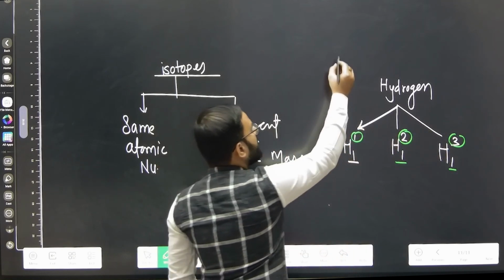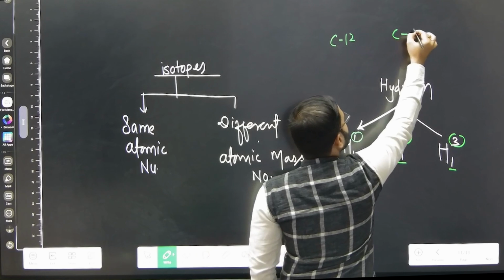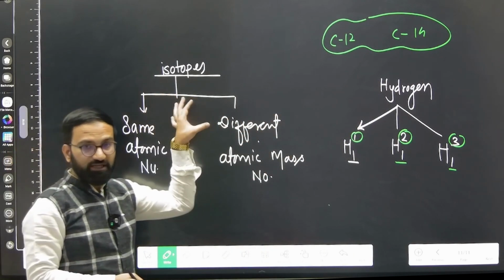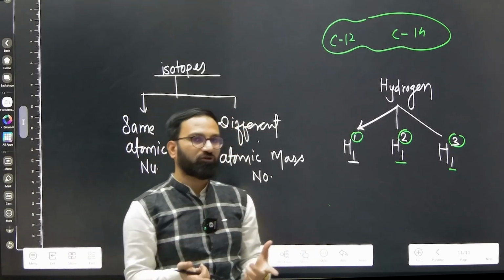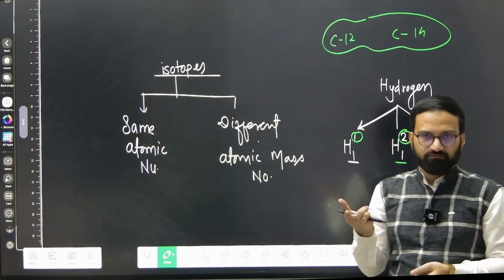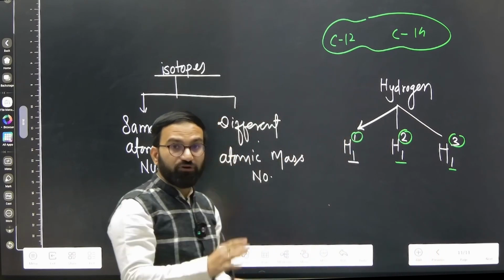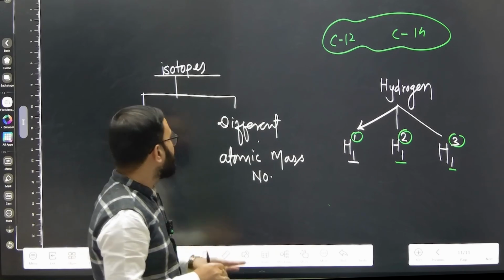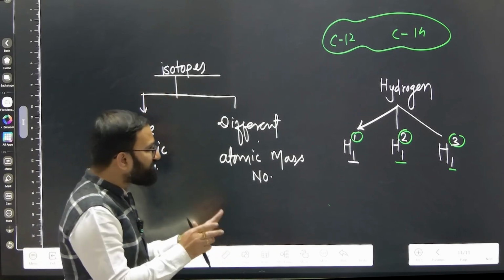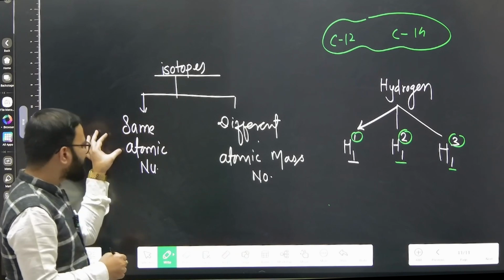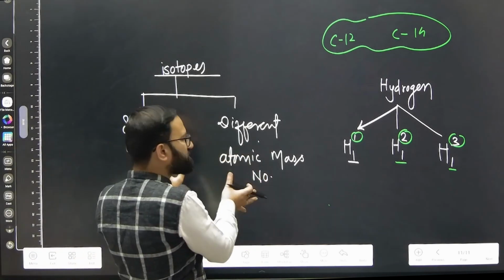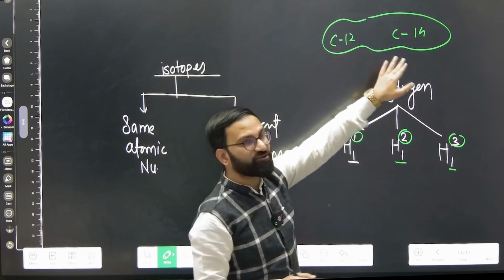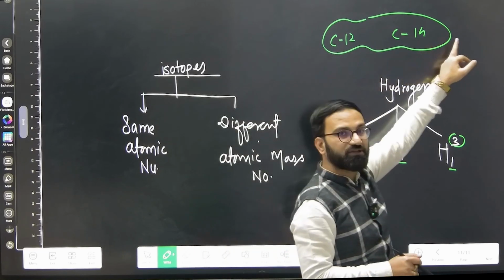Similarly, if you have ever heard about C12 and C14, these are isotopes of carbon. You need to know about isotopes in case of fission also, because I am going to talk about the isotopes of uranium, which is the nuclear fuel for the nuclear fission reaction in the reactor. We are going to talk about that later on, which is why I am explaining isotopes here. So any species having the same atomic number but different atomic mass number is an isotope. On this definition, hydrogen has three isotopes and carbon has two isotopes, one with mass number 12 and one with mass number 14.